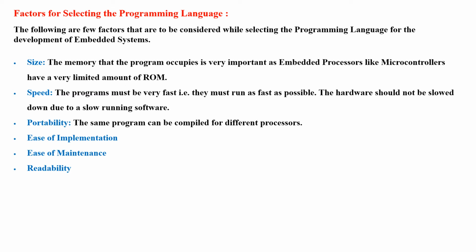The programs must be very fast, that is, they must run as fast as possible. The hardware should not be slowed down due to slow running software. Next parameter is portability. The same program can be compiled for different processors. Next is ease of implementation, maintenance should be easy, and readability.